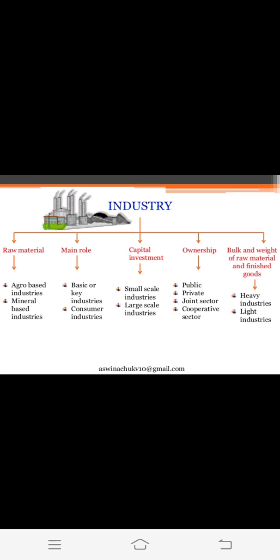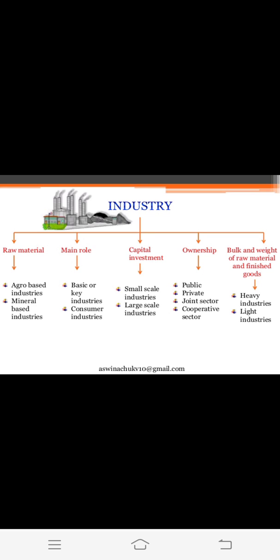Then we have capital investment. Small scale industries means less investment. Secondly, we have large scale industries which require a large investment. Then we have ownership. Public industries means owned by the government or by some company.